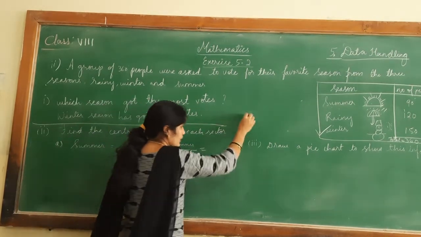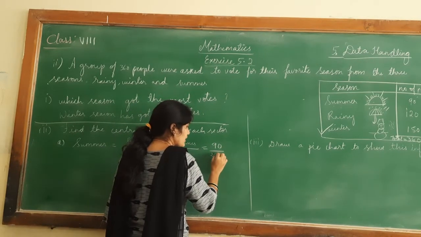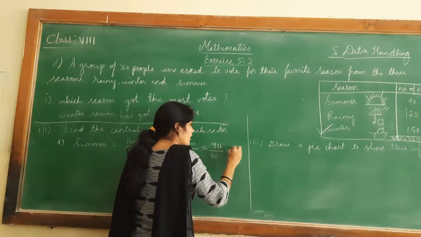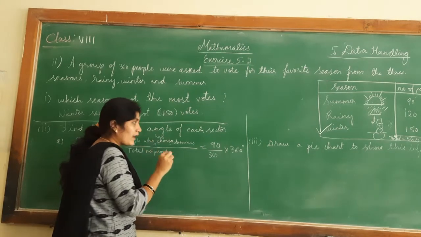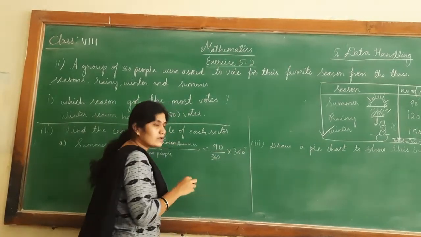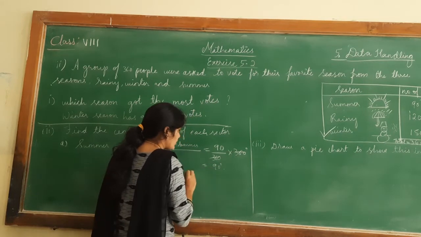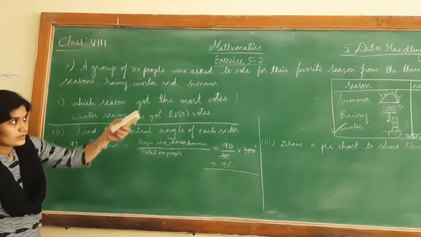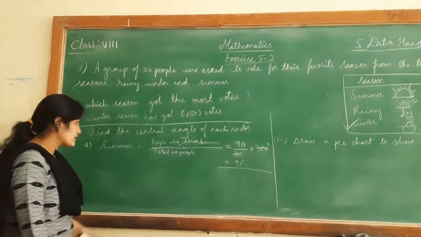So people who have chosen is 90 divided by 360. 360 is not a degree here, 360 is the total number of people. Multiply by 360 degree, because we are going to find this in terms of angle. So the complete angle is 360 degree. 360 goes into 90, so the summer season has got 90 degree out of 360 degree.